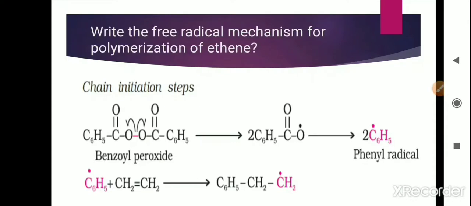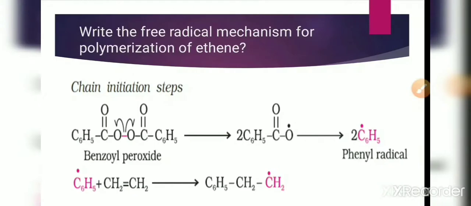Now moving on to the free radical mechanism for polymerization of ethene. There are three steps in the free radical mechanism for the polymerization of ethene. First, the chain initiation step, second, chain propagation, and third, chain termination. Moving on to the chain initiation step. In the first step, the free radical is formed, and this free radical will initiate the reaction. To initiate the reaction, we need initiators, and for this the initiator benzoyl peroxide is used.